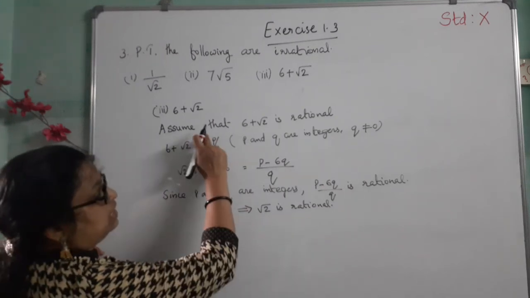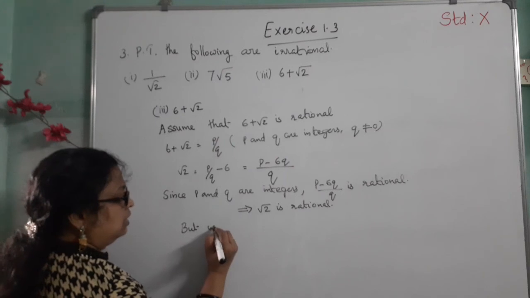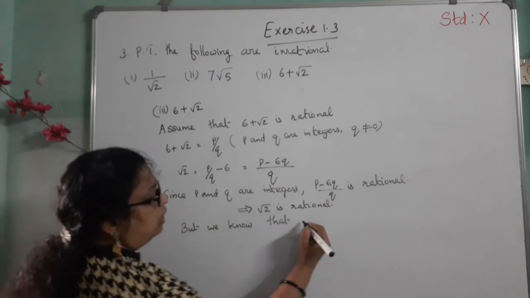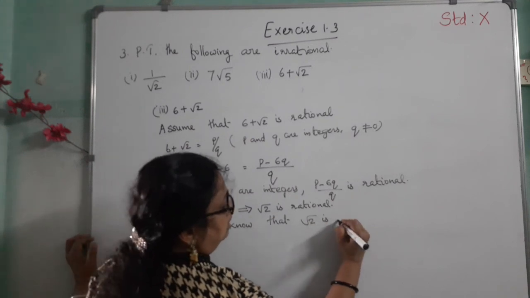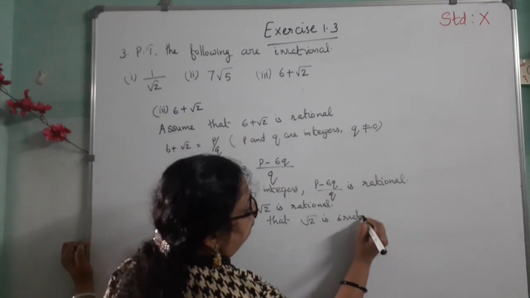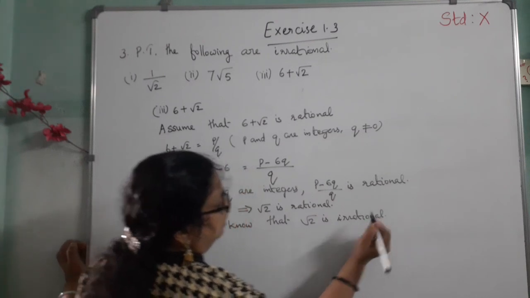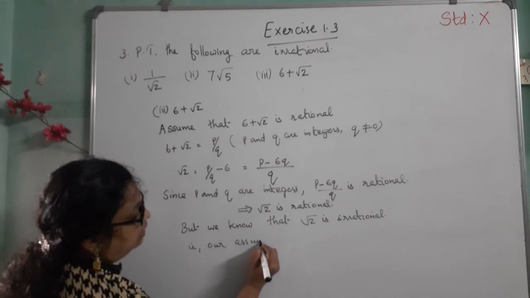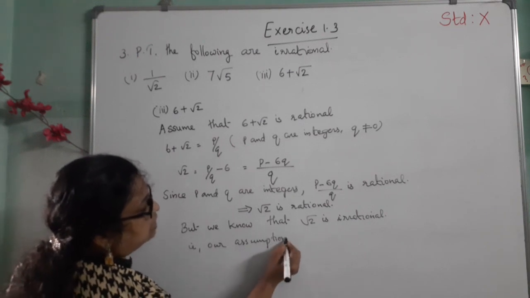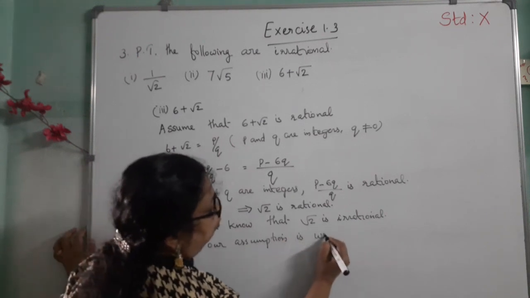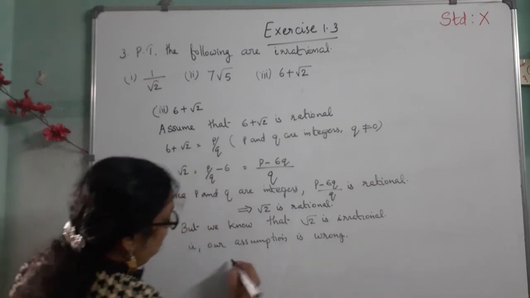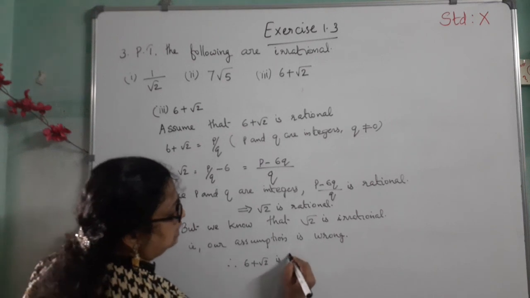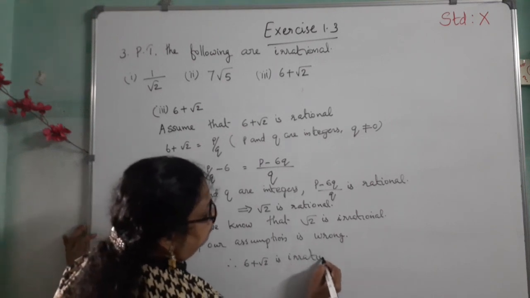That is contradictory to our assumption. That is, our assumption is wrong. Therefore, 6 plus root 2 is irrational.